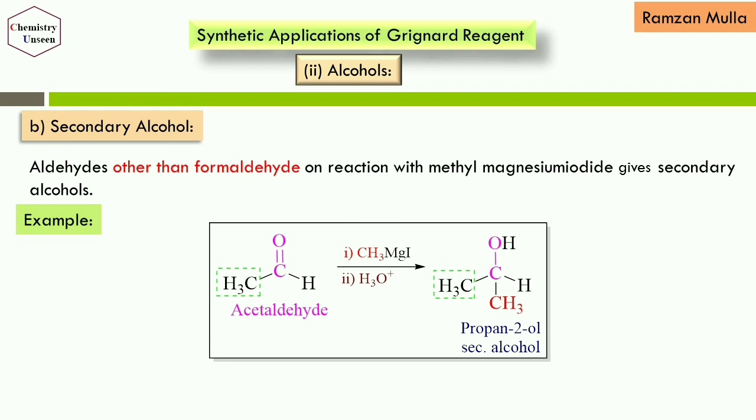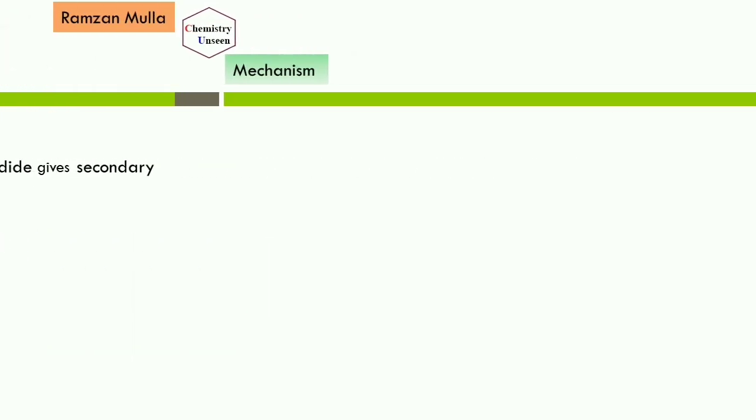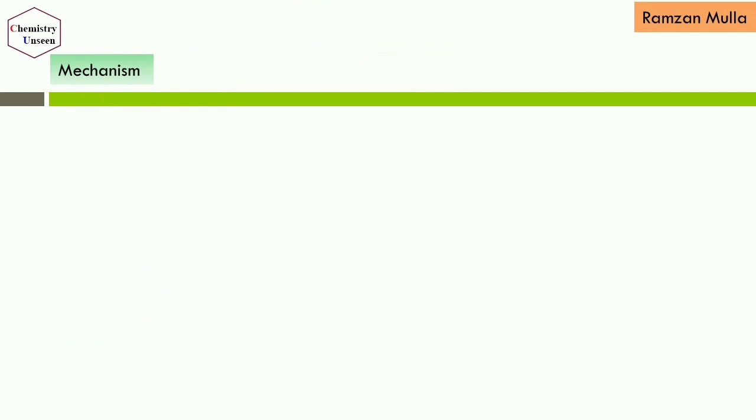Here in the example, I have taken acetaldehyde. Acetaldehyde in the first step on reaction with methyl magnesium iodide gives an addition compound. That addition compound in the second step undergoes acid hydrolysis to give the secondary alcohol. Now this reaction also works in a similar fashion as we already saw for the primary alcohols. Let's see the mechanism of this reaction.